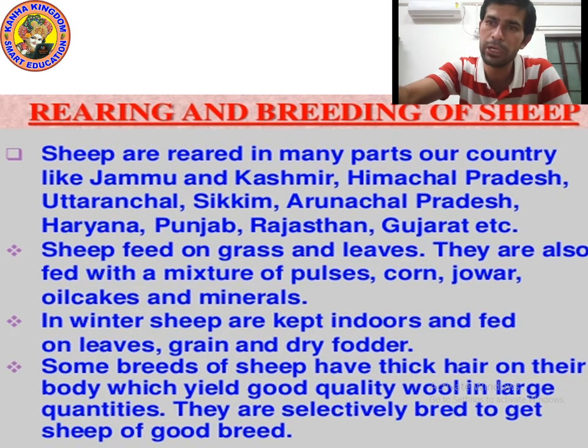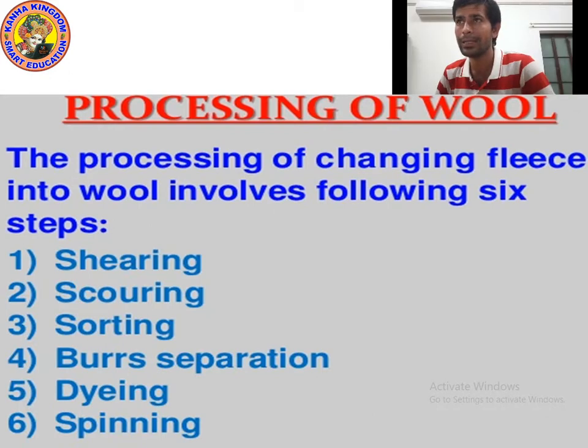Now let's move on to the next point. Okay kids, now let's talk about the processing of wool. Processing of wool means how to get wool and how to make fabric. We will study it in complete detail, from changing the hair of the body into wool. The processing of changing fleece into wool involves the following 6 steps.